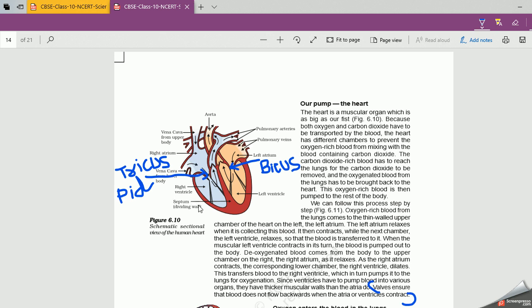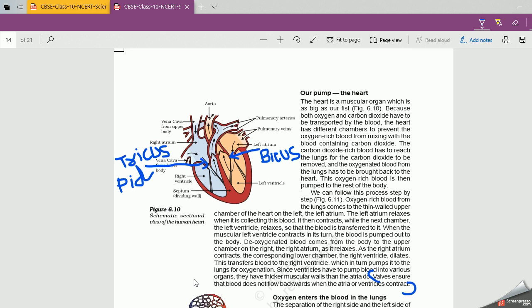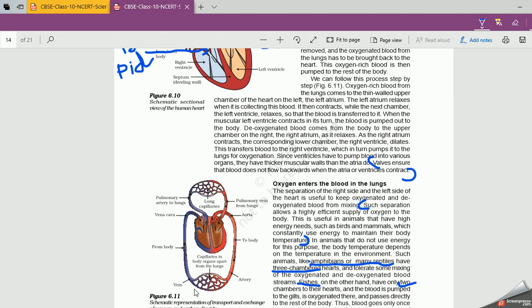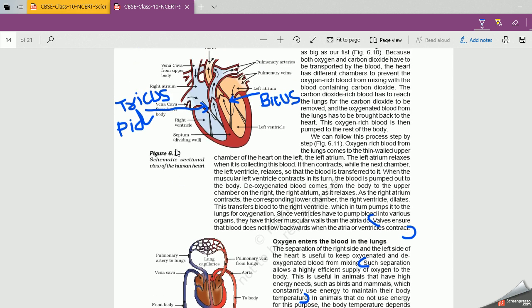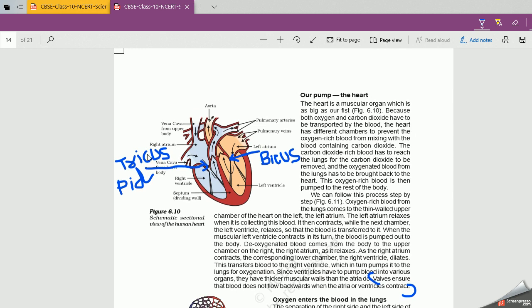Impure blood from all parts of the body, you can see in this diagram, reaches the right atrium through the vena cava. Now, you can see there are two vena cava. One is the upper vena cava and another is the lower vena cava. The upper one is called the superior vena cava and the lower one is called the inferior vena cava.